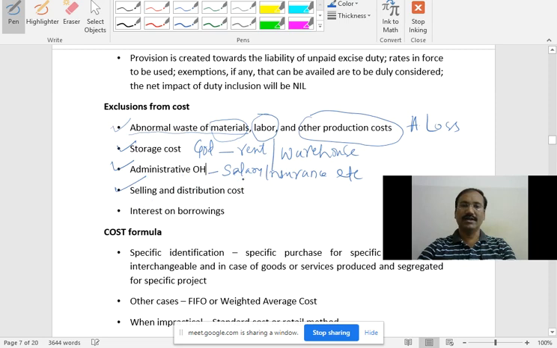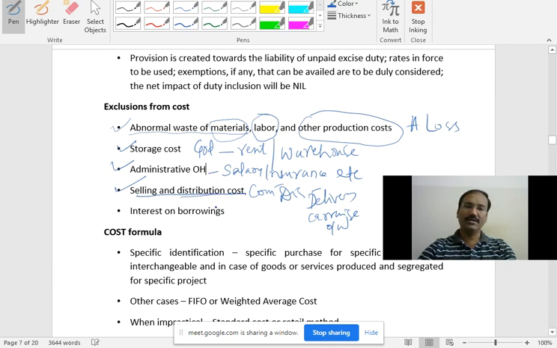Next, selling and distribution cost. Whatever your finished goods are, they are to be sold. For example, selling expense means commission or discount. Normally commission and discount, for sale, I am telling sales, not purchase. If any expenses come to you for the sale of your finished goods, that cannot be included. And delivery cost, nothing but delivery van cost, is called carriage outward. What we call in accounts carriage outwards cannot be taken into consideration as part of inventory valuation.